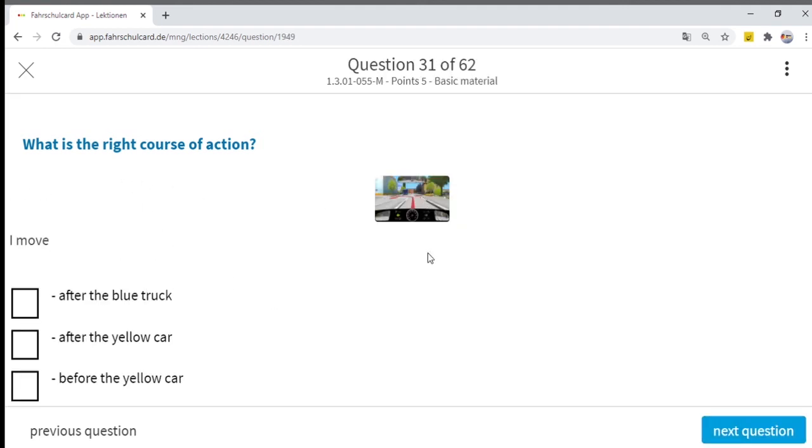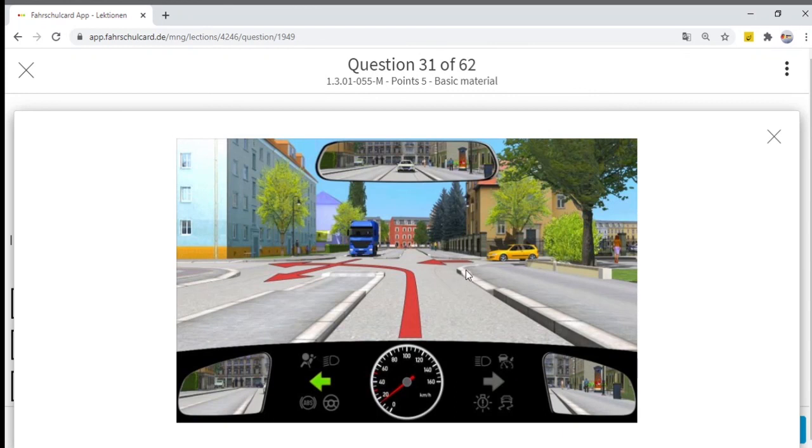What is the right course of action? You are approaching a junction and you see there is no traffic signal, no traffic sign. So what applies? The rule right before left. On your right hand side there is a yellow car, and on the right hand side of the yellow car there is a blue truck. So the yellow car has priority above me and the blue truck has priority above the yellow car.